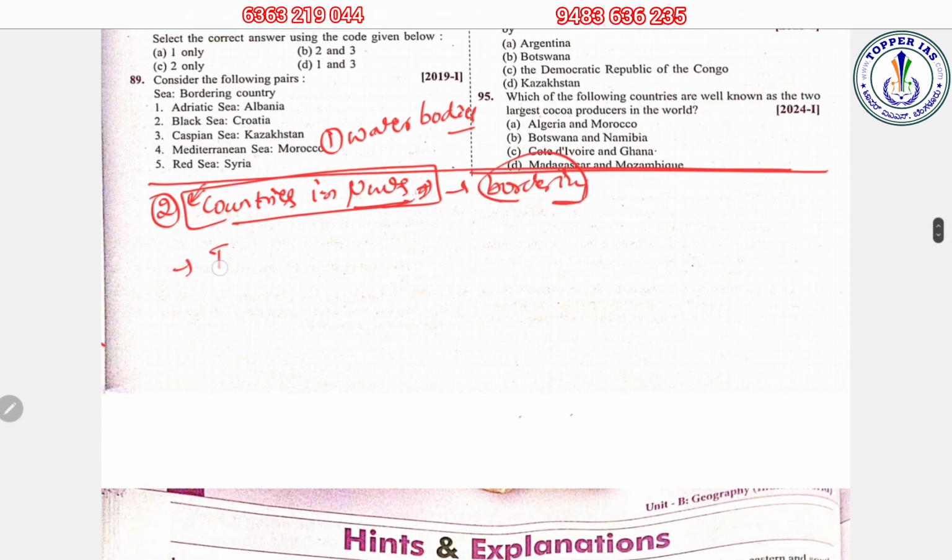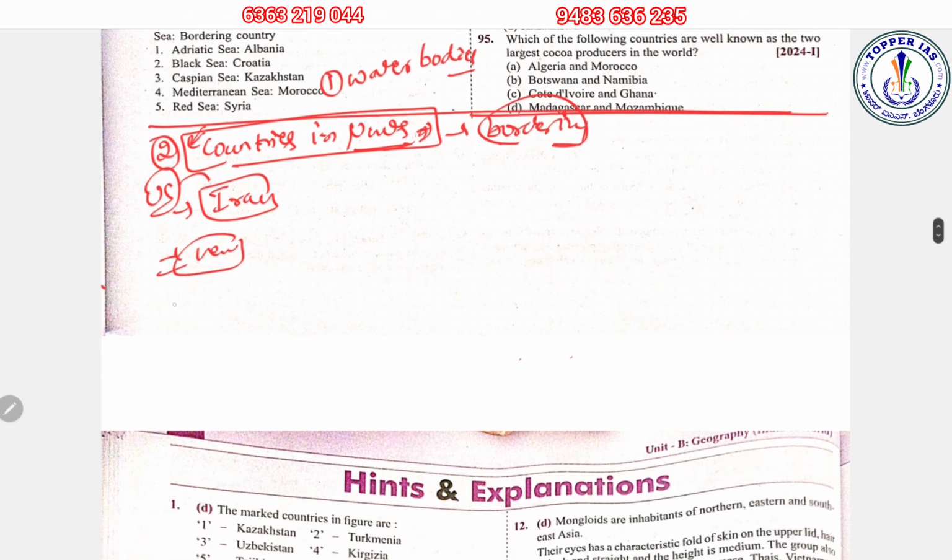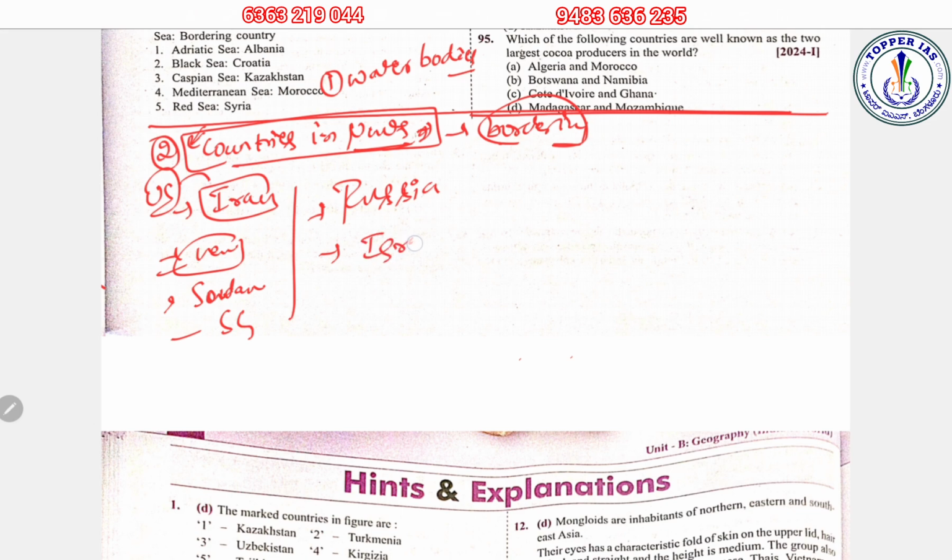For example, if you want an example, it could be Iran, because as you know, the US bombed Iran's nuclear sites. It could be Venezuela. Then Sudan, then South Sudan, and you have to work on Russia also, because of the Russia Ukraine war. Another very important one is Israel. So you have to work on the geography of Israel and the bordering states. Okay, there are other things you have to work on.